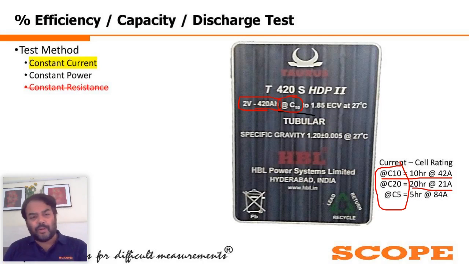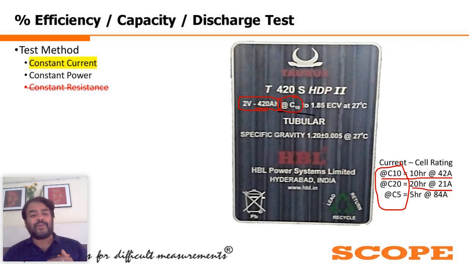But there are some common limits, like how much extra I can charge. Generally, it is maintained between 10 to 20% higher than the rated. So if a cell is rated at 2 volt, generally we can go up to 2.2, or in some cases up to 2.4 volt. Once again, the manufacturer decides whether to limit it at 10% higher, 20% higher or 15% higher. But IEEE or IEC says it is generally between 10 to 20%.